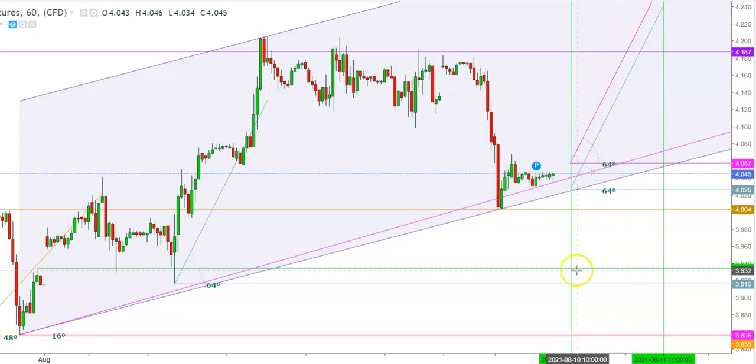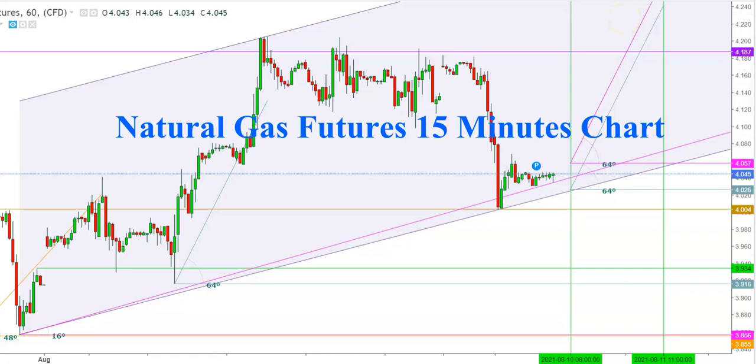amid this uptrend, because here I find that if the natural gas futures find a downward move below the lower end of this uptrend zone before 8 a.m., we'll see a strong buying support at the levels of $3.935. The natural gas futures could retest these highs once again, and a sustainable move above the levels of $4.221 will confirm the continuity of this uptrend up to the upper end of this uptrend channel in an hourly time frame, which comes to $4.350. Friends, now let's check this move in a 15-minute time frame.